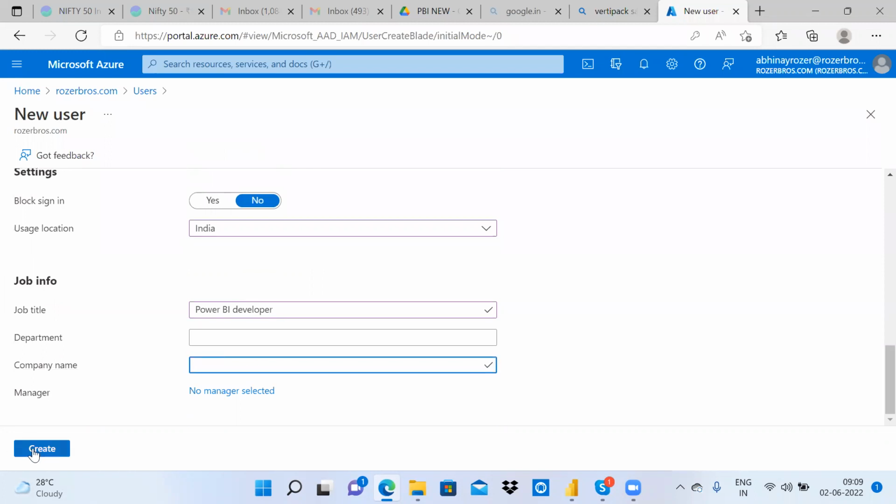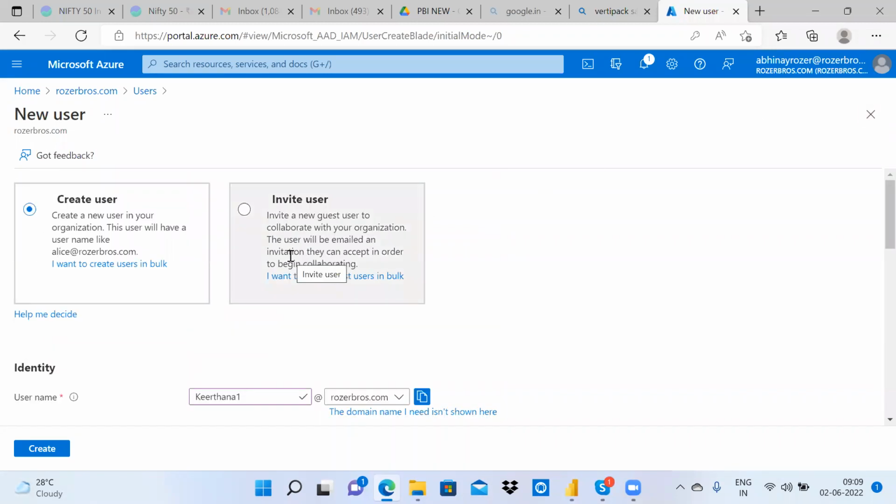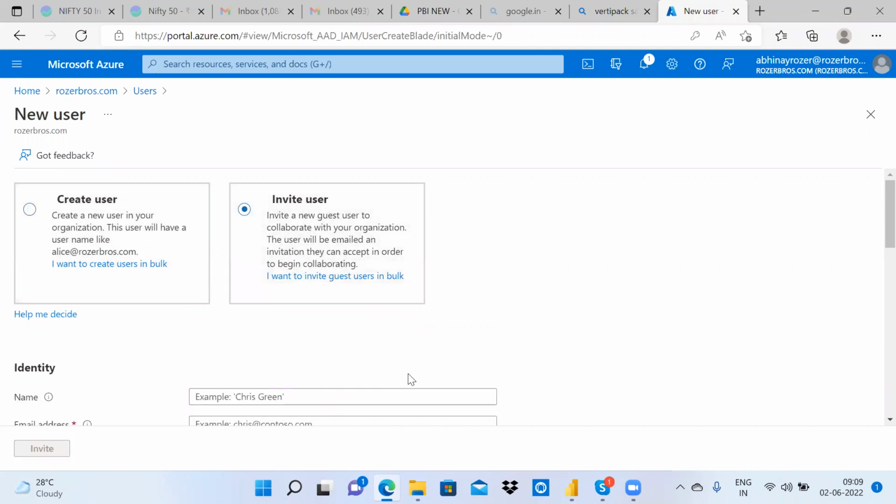Let me remove this. Still there is an issue. Okay, that's not a problem. I will create both users. Otherwise, I will invite you simply.